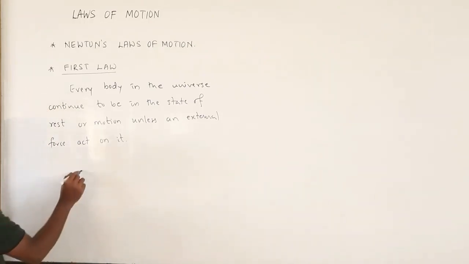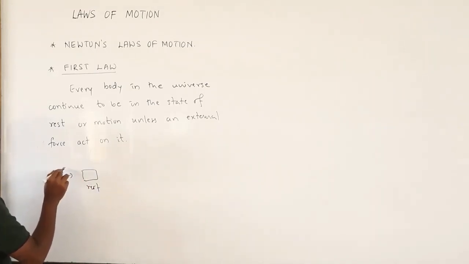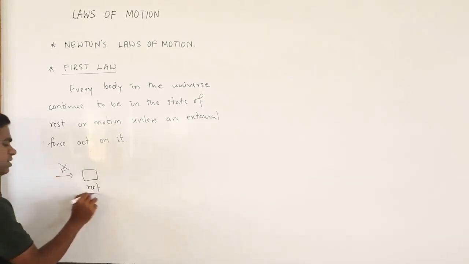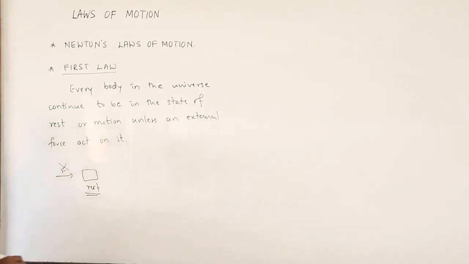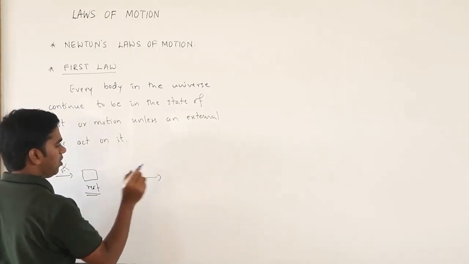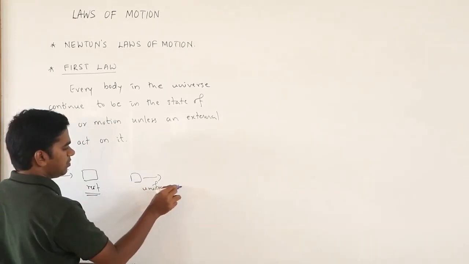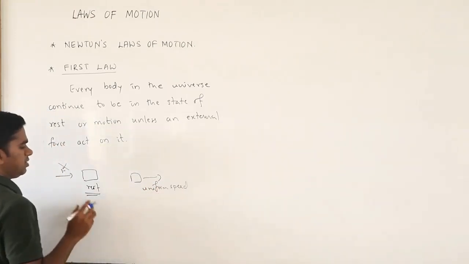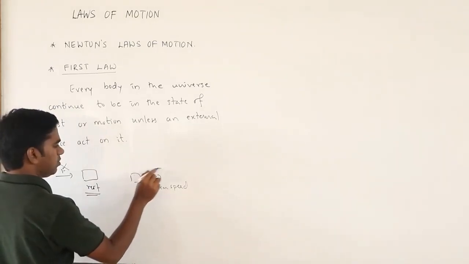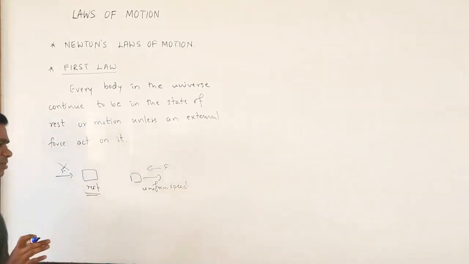Suppose a body is at rest, so it continues to be at rest unless a force is applied on it. If there is no force, it continues to be at rest. Similarly, if a body is already moving with, say, uniform speed, that is very important, uniform speed, then unless a force acts on it, you cannot bring it to rest or change its direction.